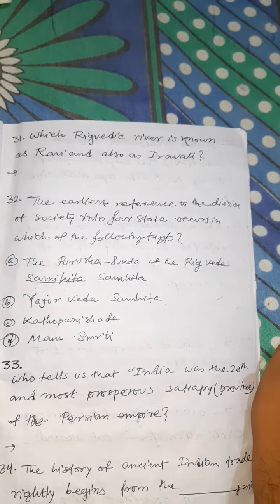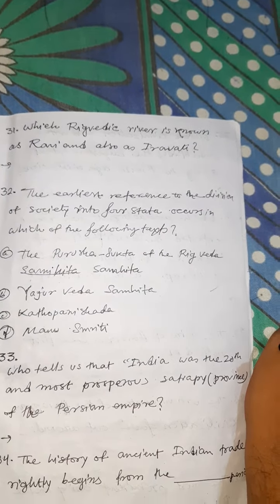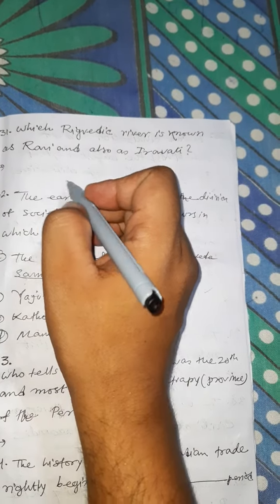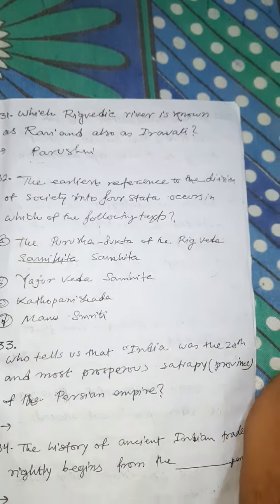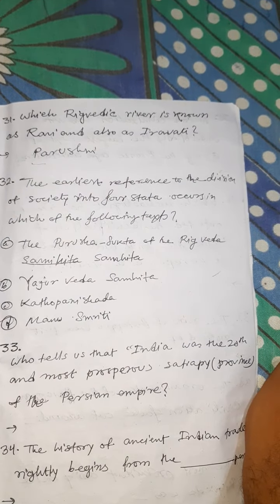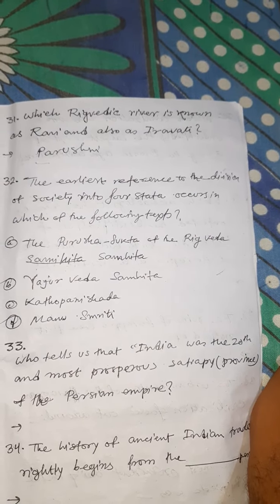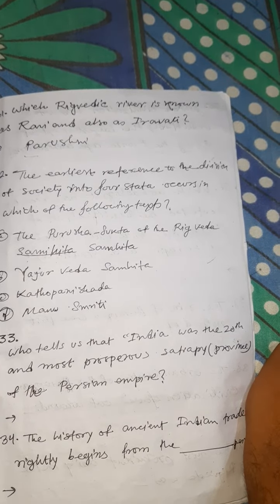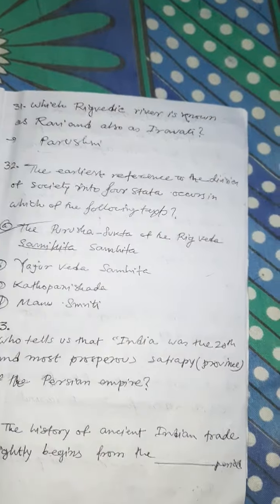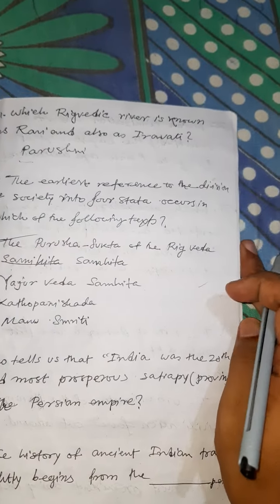Which Rigvedic river is known as Ravi and also as Irawati? Answer is Purushni. The earliest reference to the division of society into four strata occurs in which of the following texts? Answer is the Purusha Sukta of the Rig Veda Samhita.